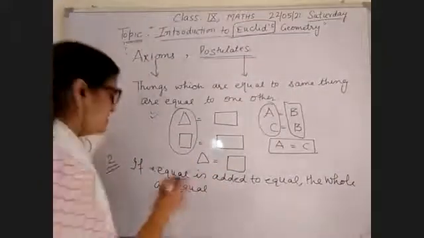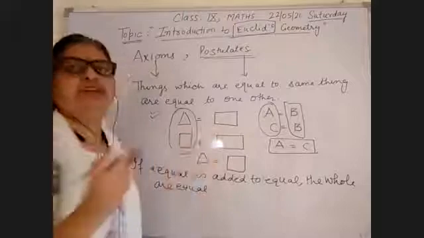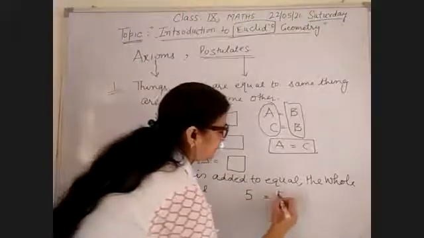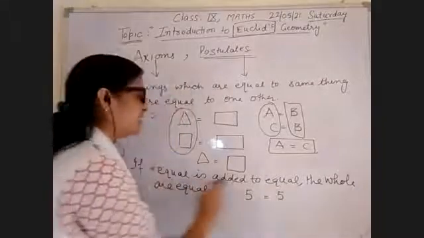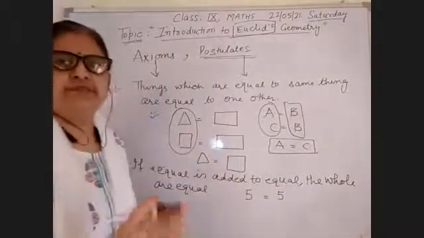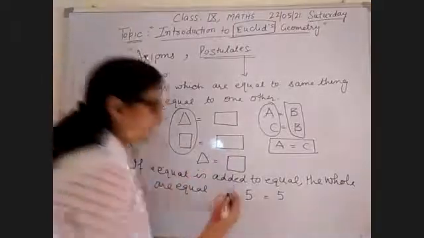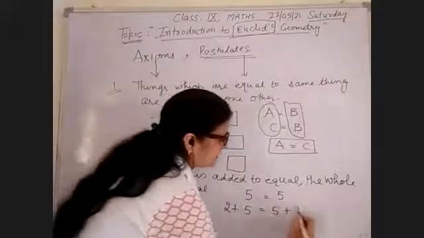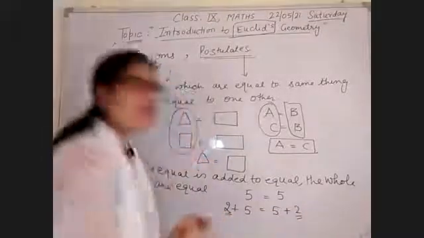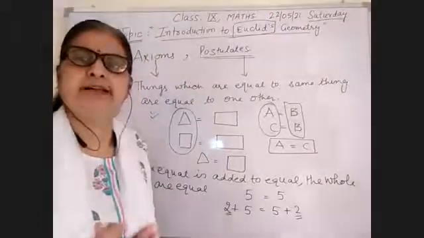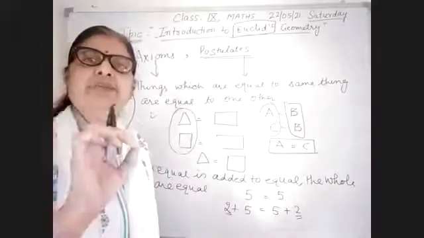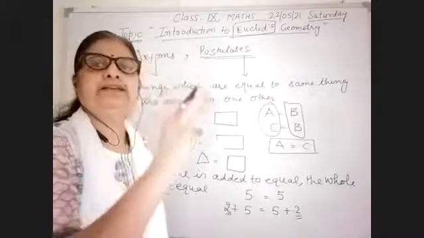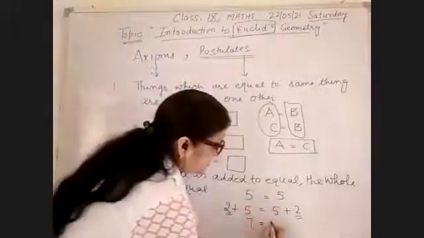So if equals are added to equals, for example, I am writing here 5 is equal to 5. When I add 2 to both sides, equals are added to the equals, I add equal things on both sides, left side and right side. 2 is added on the left side and 2 is added on the right hand side, then you get here 7 equal to 7.